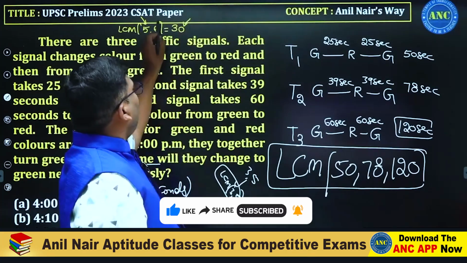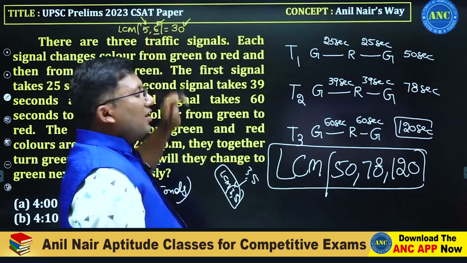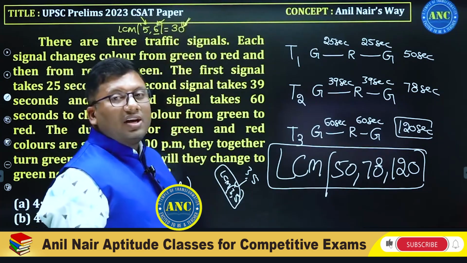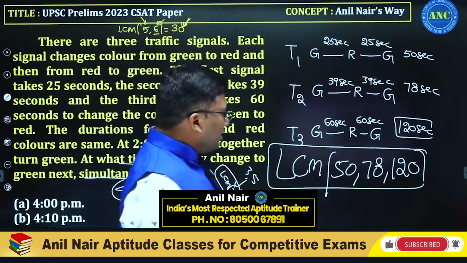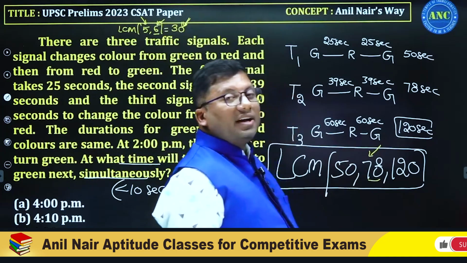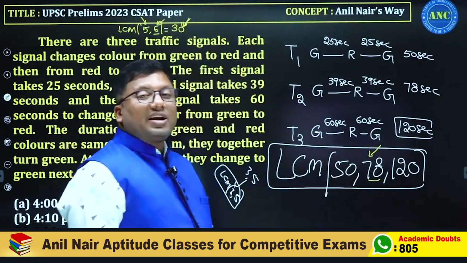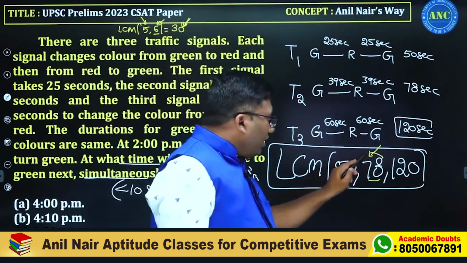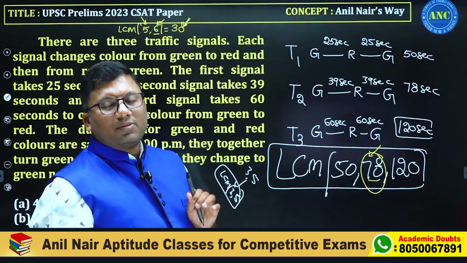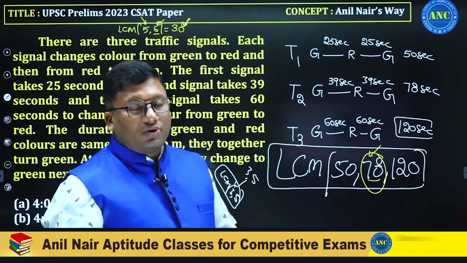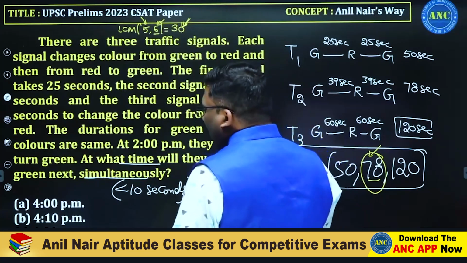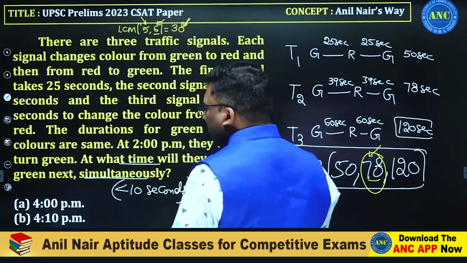If one input number is divisible by 3, a prime number, the answer is also divisible by 3. 78 is 13 into 6. If one input number is divisible by 13, the answer should also be divisible by 13.